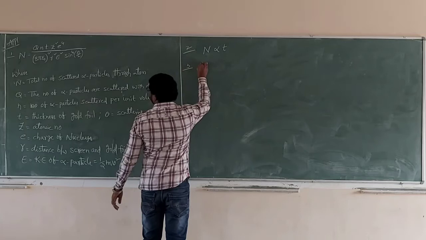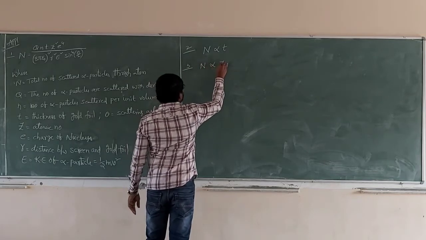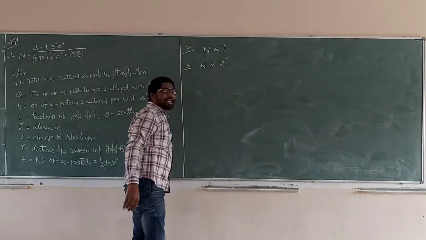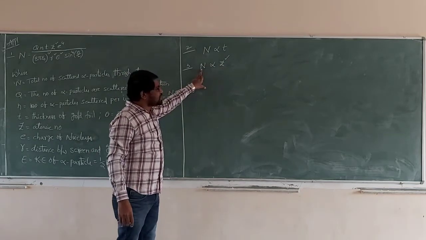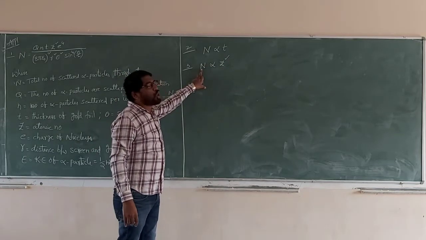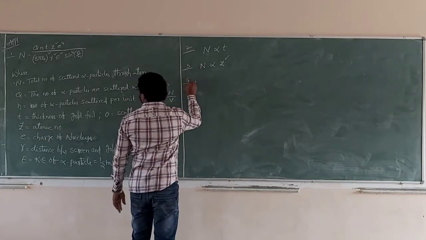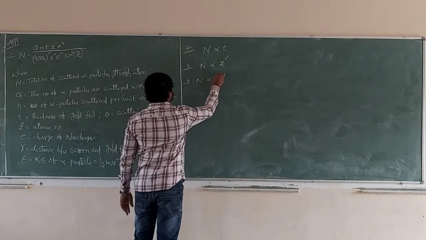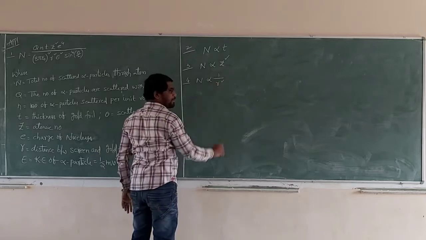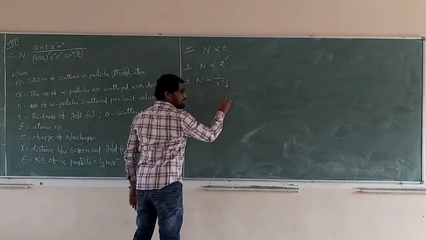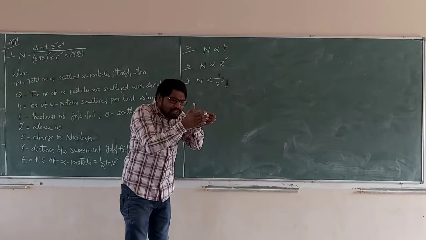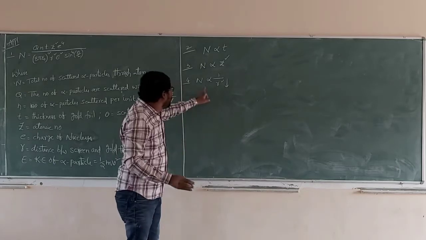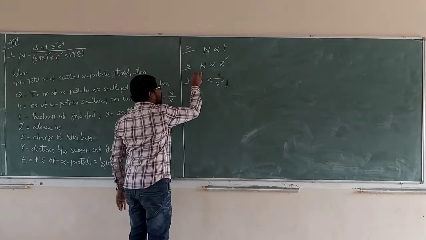Third application: N is directly proportional to Z square. If the atomic number is more, the number of particles scattered by the atom is more. Fourth one: N is inversely proportional to R square. For a lesser distance between screen and foil, the number of particles scattered is more.